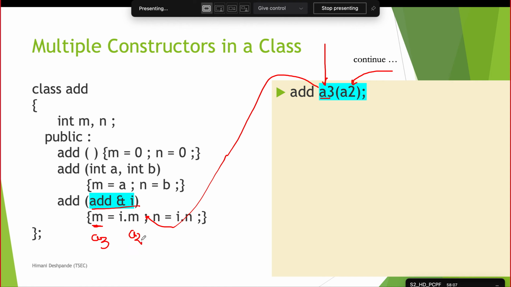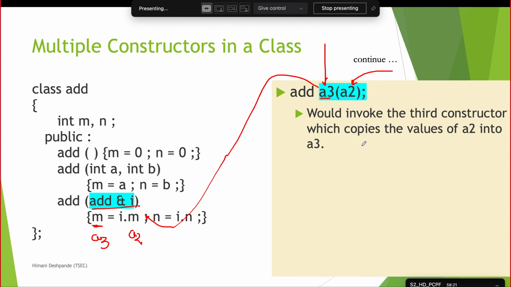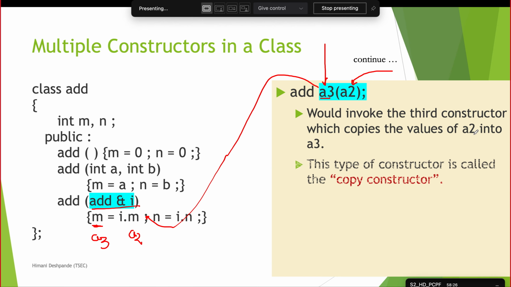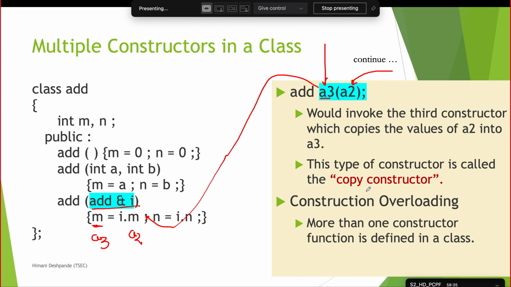So with this, what will happen? M of A3 will have the same value as M of A2. N of A3 will have the same value as N of A2. So the copying will occur with the copy constructor. This would invoke the third constructor which copies the value of A2 into A3. This type of constructor is called a copy constructor. Now constructor overloading, you all know what it is, that is, more than one constructor function is defined in a class.